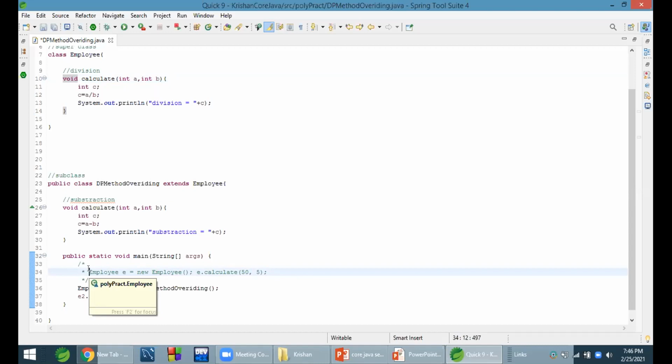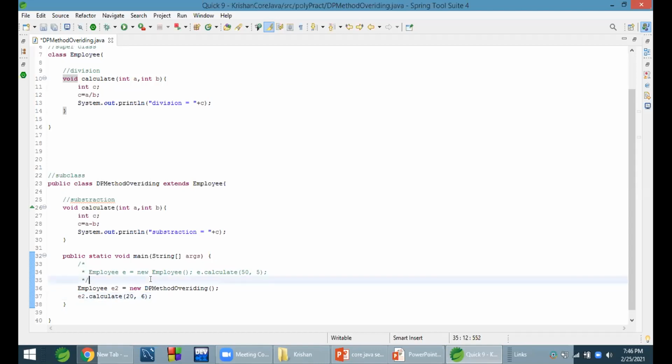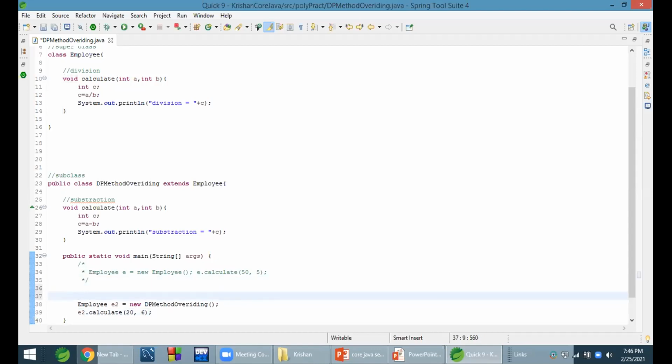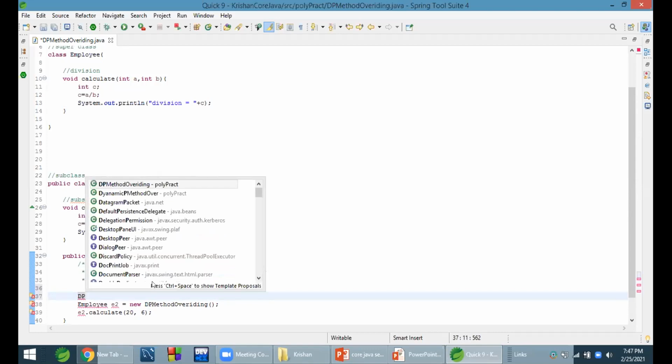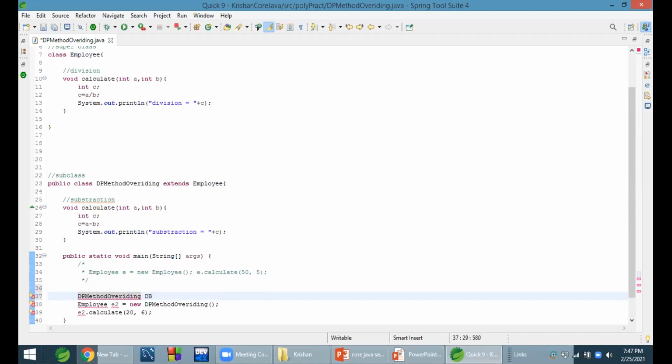In inheritance, we were acquiring all the properties of the superclass into the subclass. But here, we are assigning the subclass object to the superclass reference. There, we were simply creating a subclass object, like subclass this, object. Overriding. Correct. So what is this called?